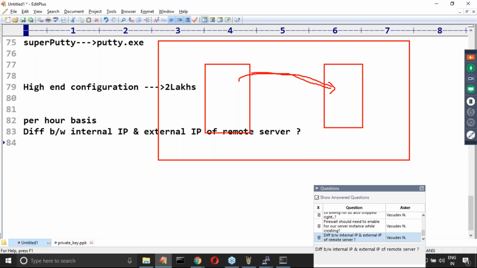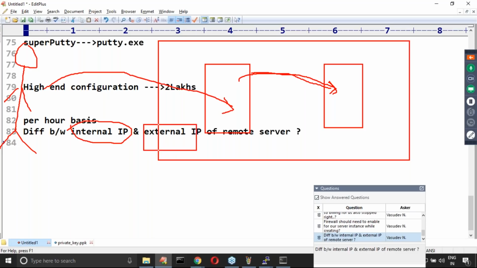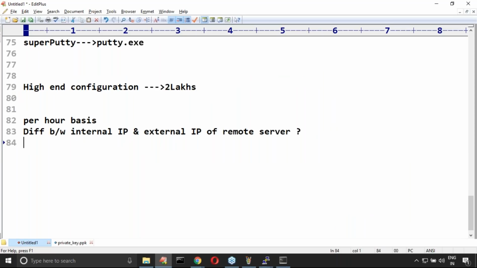But if you want to communicate from outside, just like we connected using PuTTY, then you connect using the external IP address. So within the cloud, from one machine to another, internal IP is required; from outside, we need the external IP.